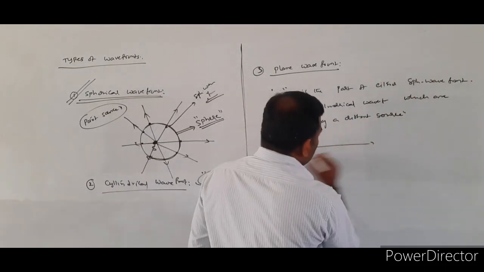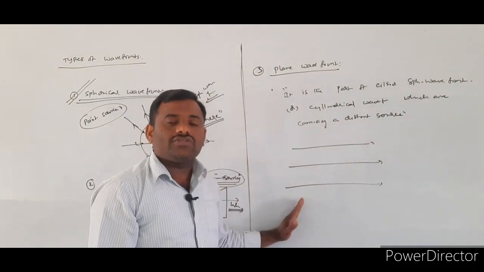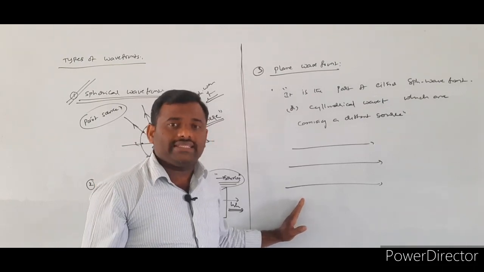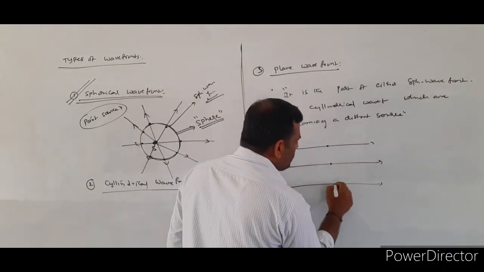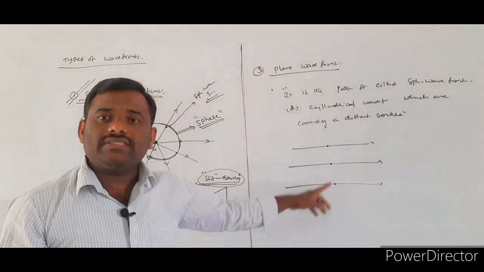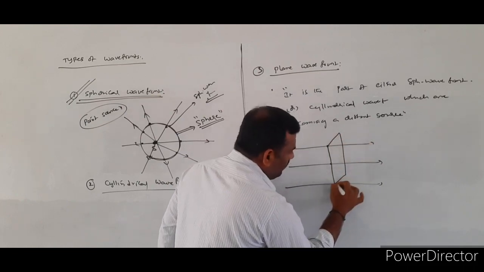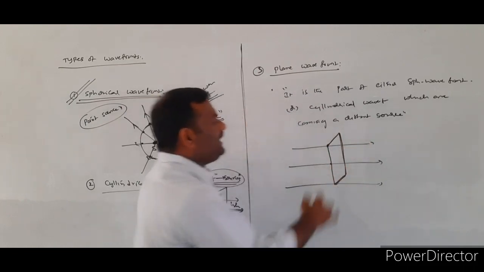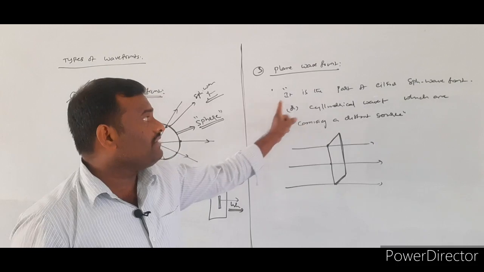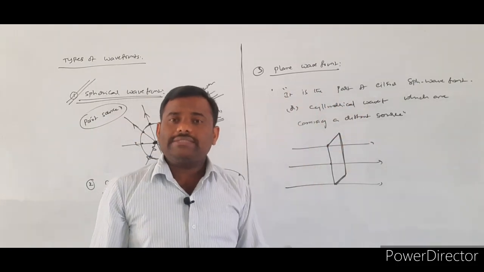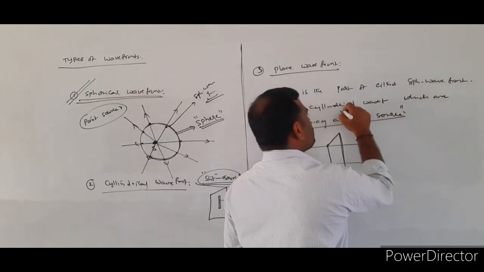So for the plane wavefront, there is no particular source. It is simply a part of either a spherical wavefront or a cylindrical wavefront. Suppose the light is coming from the infinite source. That incident beam of light is what we know as a parallel beam of light. On the parallel beam of light, if you consider the particles, their locus will give the plane wavefront. What is the definition of the plane wavefront? It is just a part of the spherical wavefront or cylindrical wavefront which are coming from distant sources.